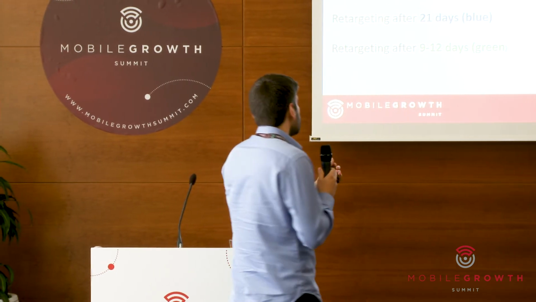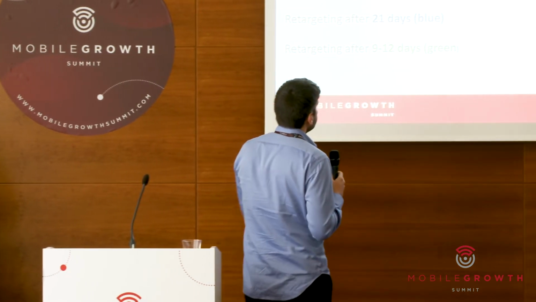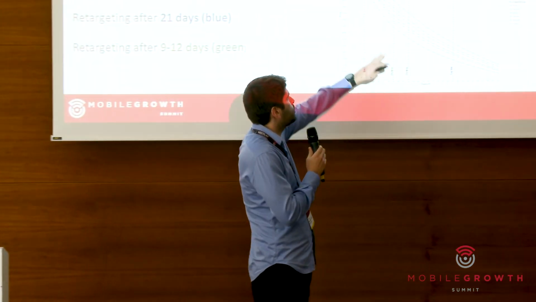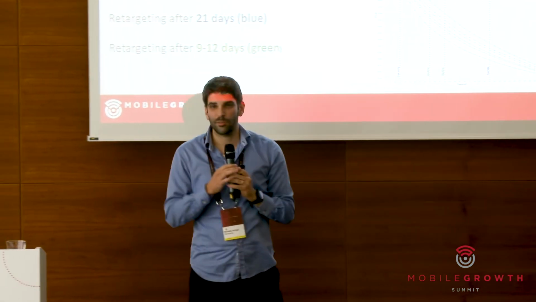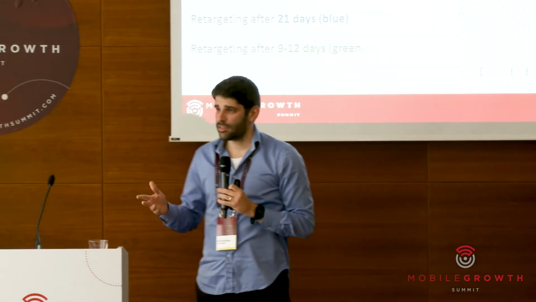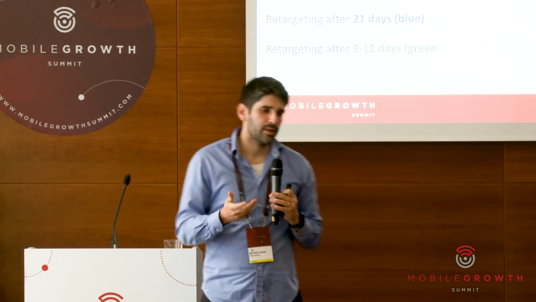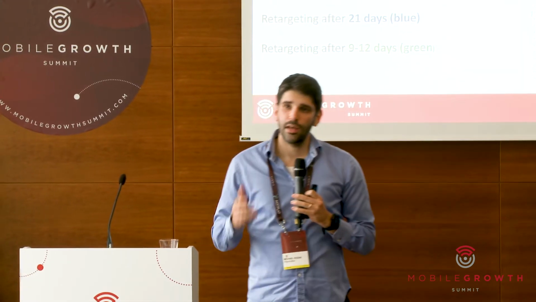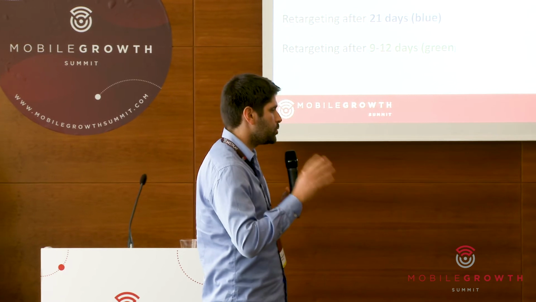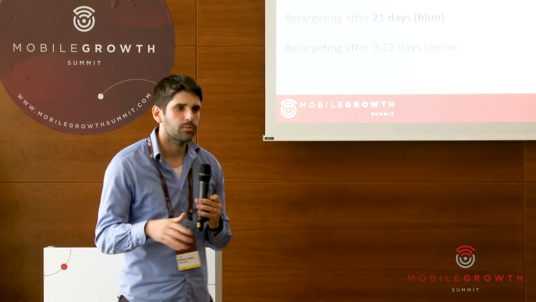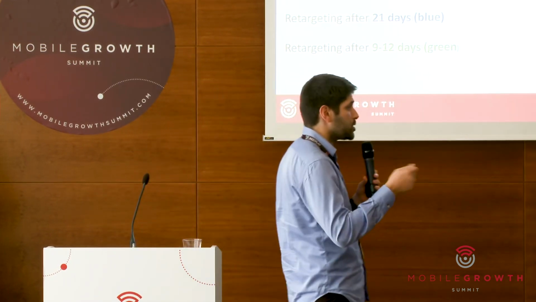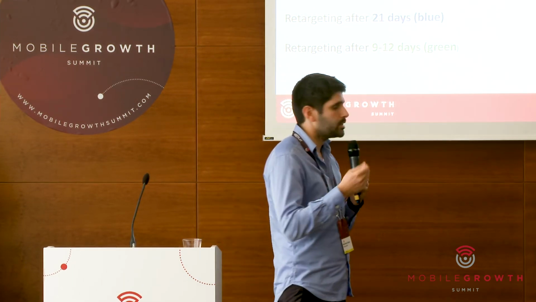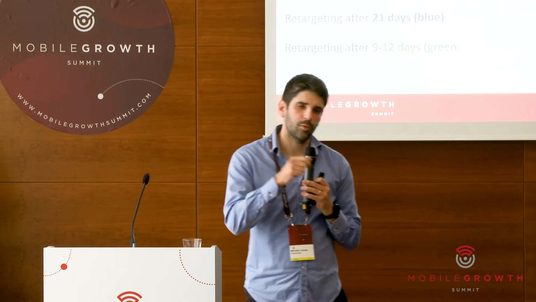So the third option might be the most relevant, between 9 and 12 days. This region is characterized by a probability of 35 to 65%, which I think of as a coin flip, where the user will return organically or not, like we are flipping a coin. And we want our retargeting campaign to put a bias on this coin, in our favor, so the users will return with a higher probability than they won't.